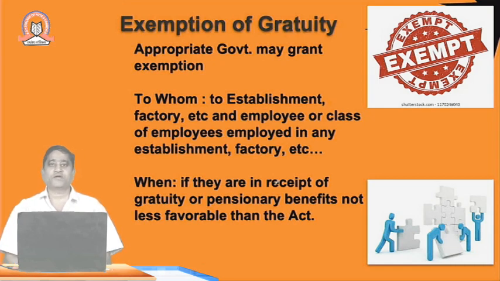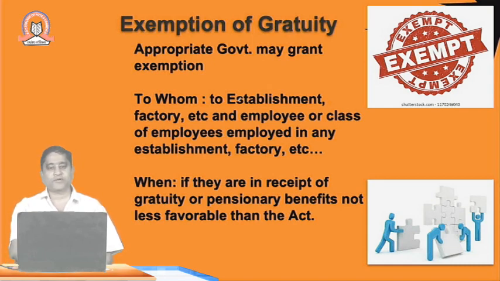Coming to the part where exemption is granted to particular organizations, such as factories, railways, oil or plantation companies, or any other organization exempted from paying gratuity: the appropriate government, whether the state or the central government, may think fit to exempt such organizations from payment of gratuity.